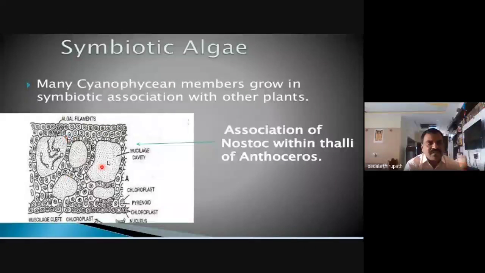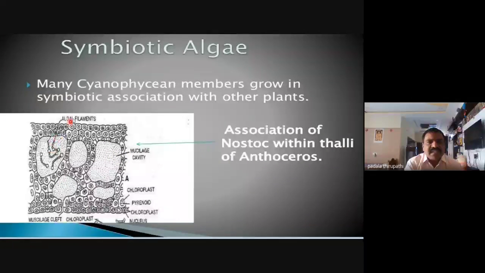This is the transverse section showing the internal structure of the thallus of Anthoceras. The middle part of the thallus consists of a number of mucilaginous cavities. These mucilaginous cavities are utilized for the growth of these algal filaments, my dear friends. That's why the blue-green alga and bryophyta members are the best example of symbiotic association. These are the mucilaginous cavities.